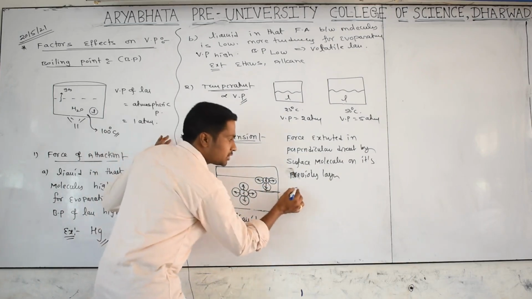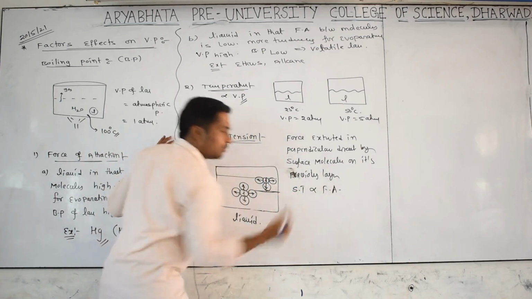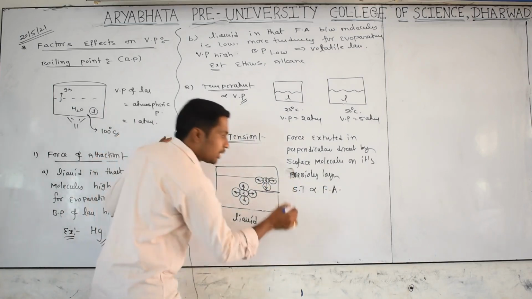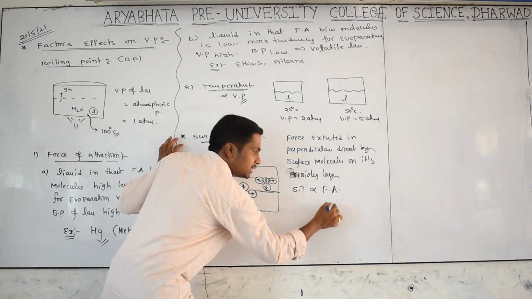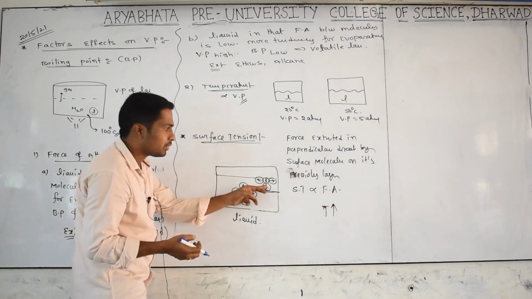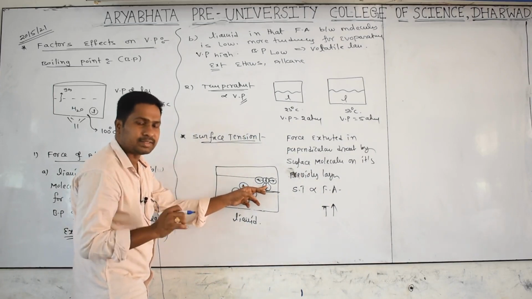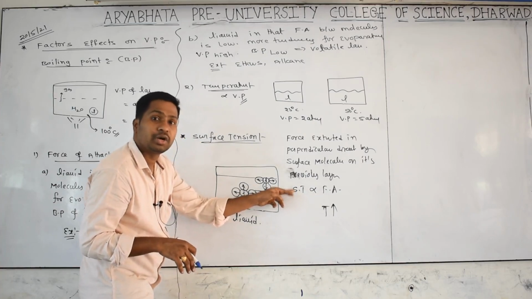So this surface tension is directly proportional to the force of attraction between the molecules. Now, what I am doing is the temperature is rising. As the temperature is rising, what is happening, anybody? As the temperature is rising, the force of attraction between the molecules is decreasing. As the force of attraction decreases, surface tension will also keep decreasing.